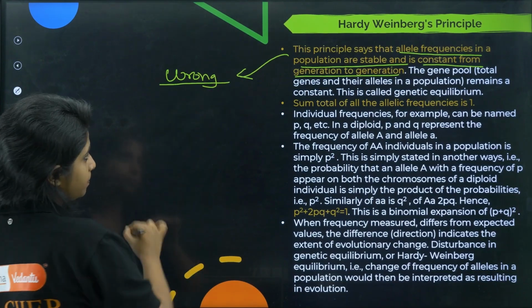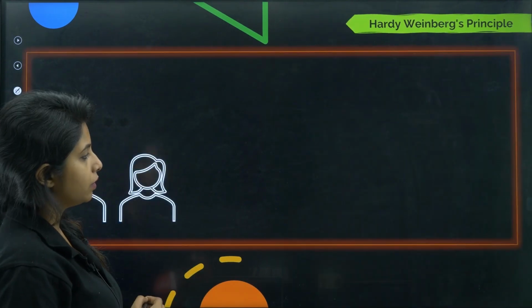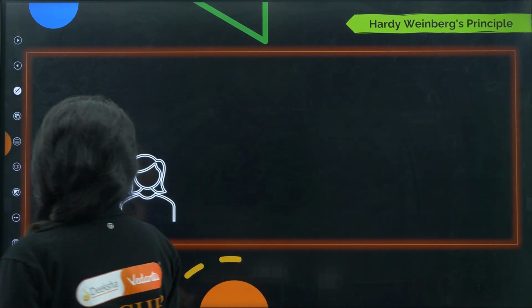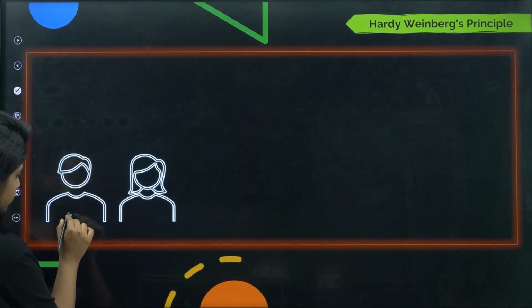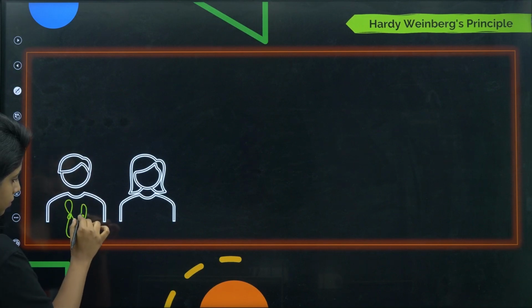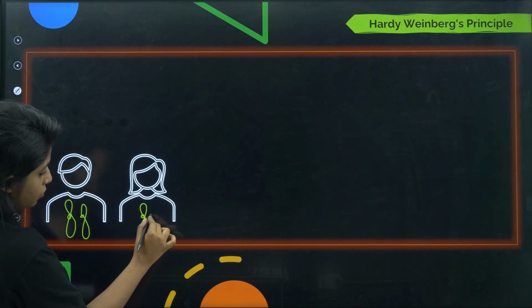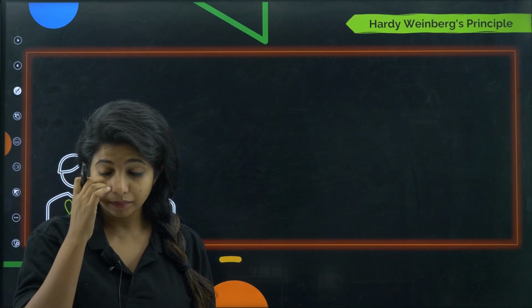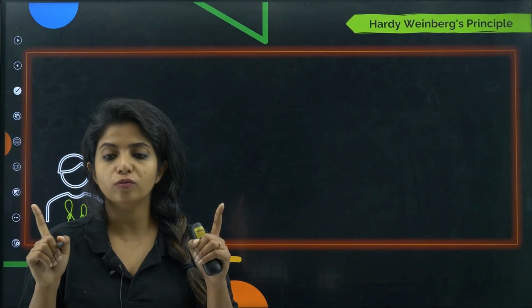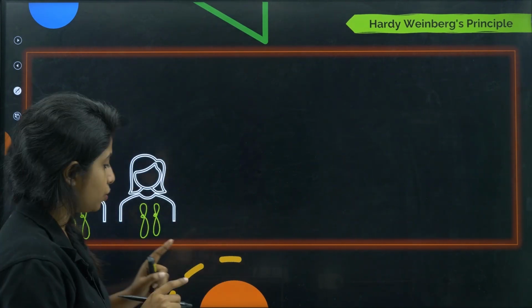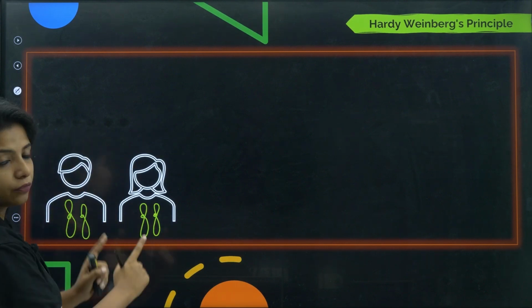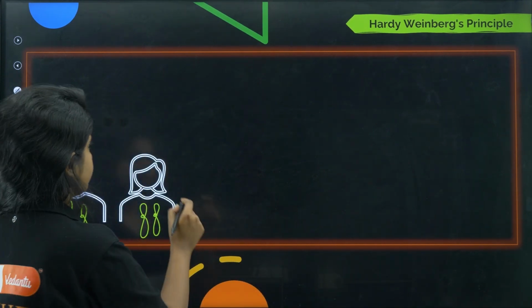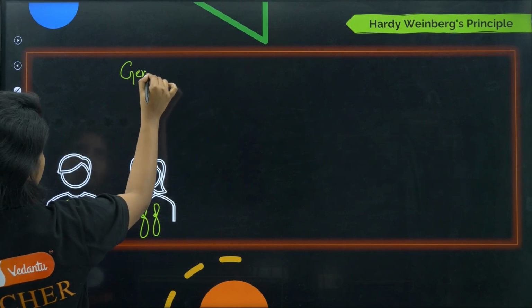So according to him, the allelic frequency. What do you mean by allelic frequency? Over here I have a man and a woman. Here I say there is a chromosome, a pair of chromosomes, right? Here she also has a pair of chromosomes. Everyone has a pair of chromosomes. No chromosomes are alone, they all have a pair. So this is the 21st chromosome for the man, and this is the 21st chromosome for the female. Now I am saying that there is a gene, a gene for eye color.